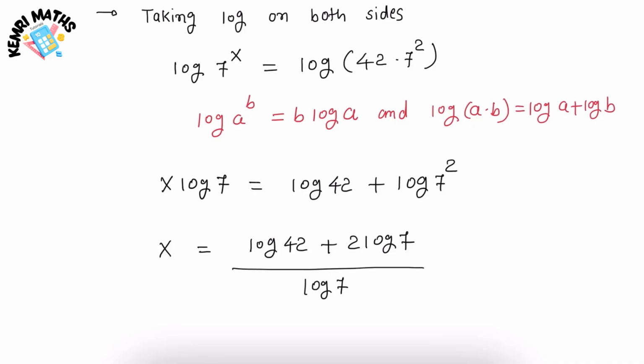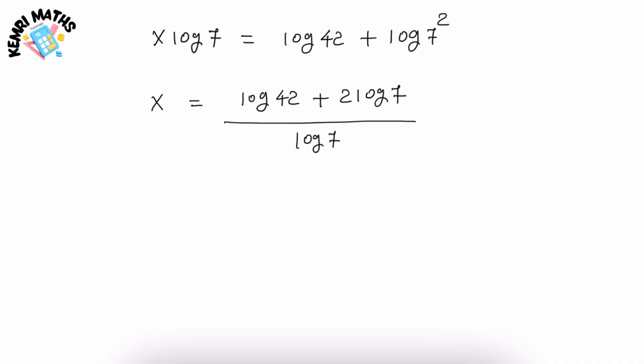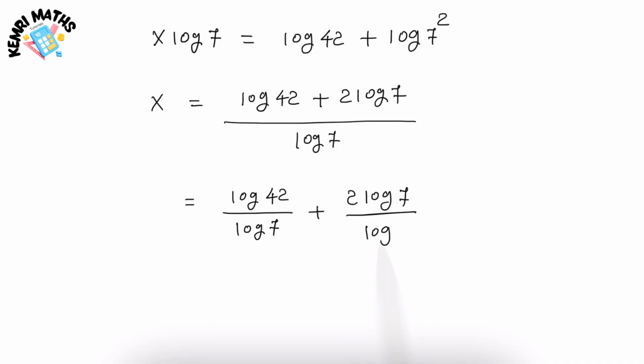Now, I'm putting log 7 in the denominator of both terms. So the equation will be log 42 over log 7 plus 2 log 7 over log 7.